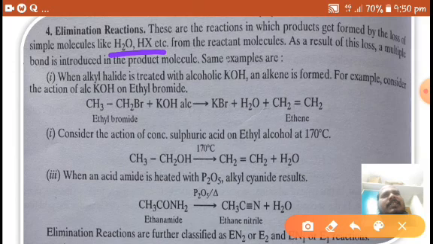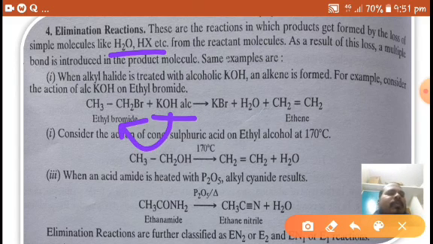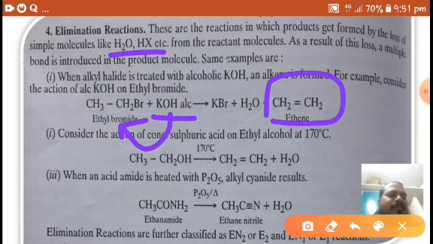Whereas in addition reactions, single sigma bonds are introduced in the product. So when alkyl halide is treated with alcoholic KOH, an alkene is formed. For example, consider the action of alcoholic KOH on ethyl bromide. With aqueous KOH, it gives the substitution product. In reaction with alcoholic KOH, it gives the elimination product.